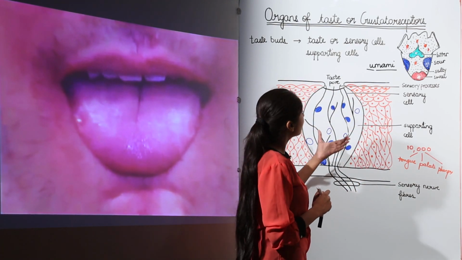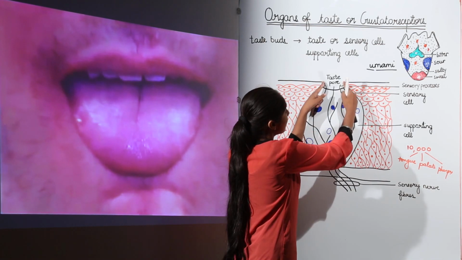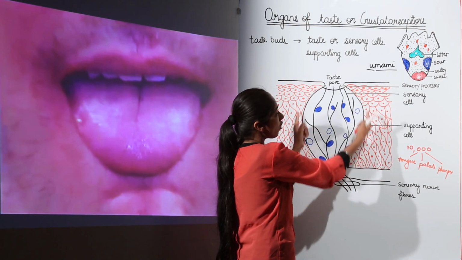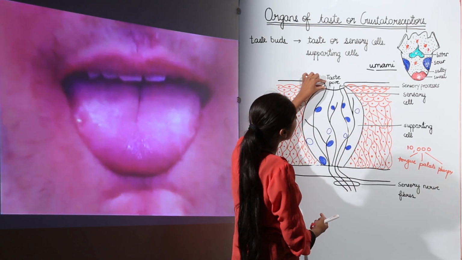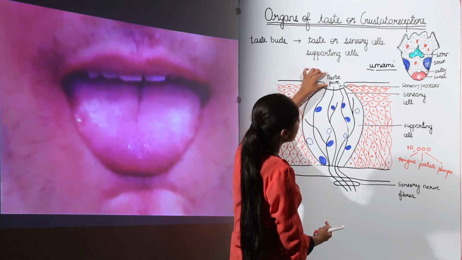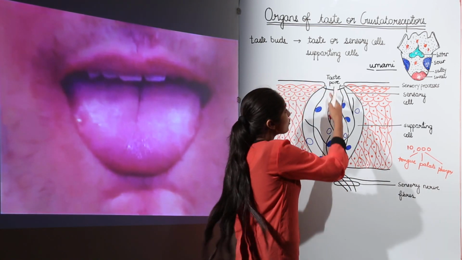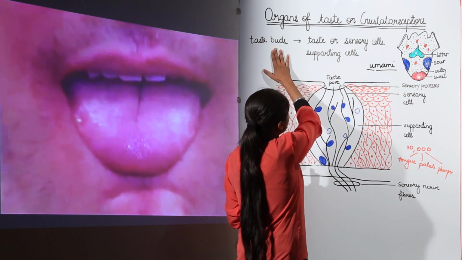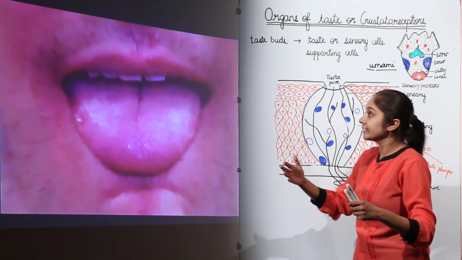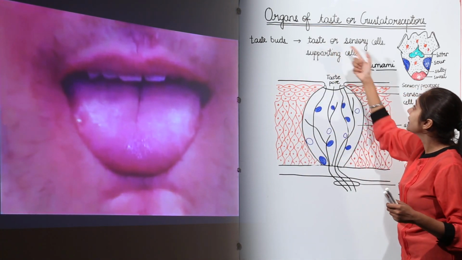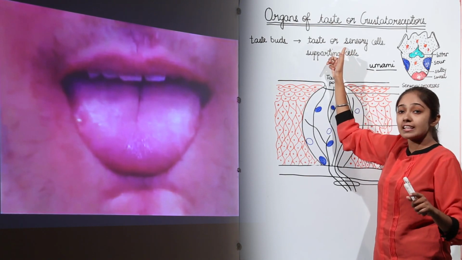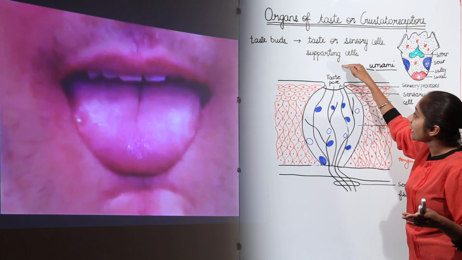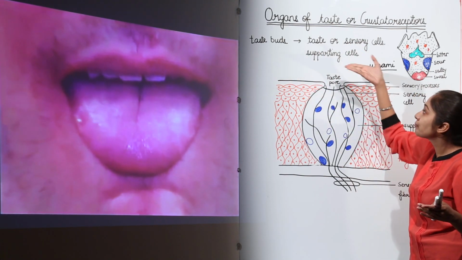Now moving on to the taste buds, you can see these are flask or oval shaped, and there is one opening here which is known as the taste pore. Now these taste buds are composed of two types of cells. Firstly, we have taste or sensory cells. You can also call these gustato-receptor cells. These are receptor cells also. The second type of cells we have in the taste buds are the supporting cells.